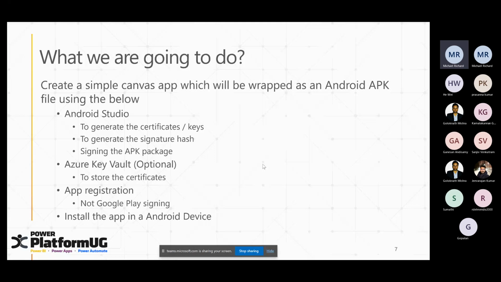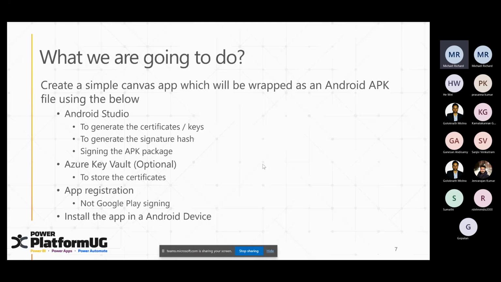I have been talking to the Microsoft team behind this wrap project for the last few days. Today morning, they came back saying that they are automating lots of things as part of the next release for this wrap feature. So this signing and certain permissions that are required, everything is going to be automated. But still, whatever is currently available in the system, I will show you all those things today.